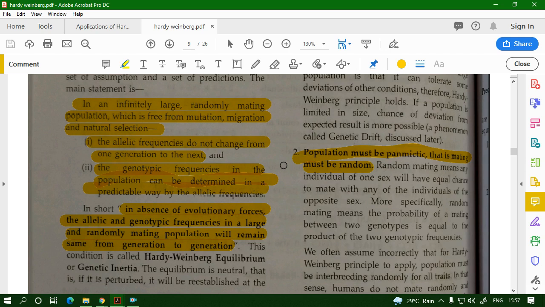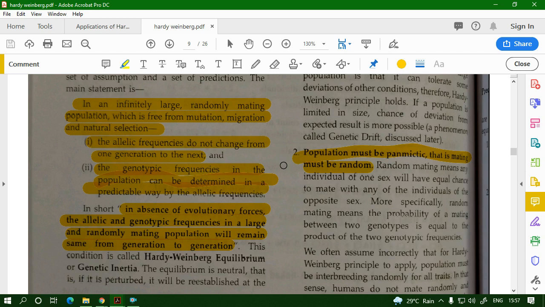In other words, in the absence of evolutionary forces, the allelic and genotypic frequencies in a large, randomly mating population will remain the same from generation to generation. Since the allelic frequency stays the same, the genotypic frequency, which depends on it, will also remain the same from one generation to another. This is the Hardy-Weinberg equilibrium.